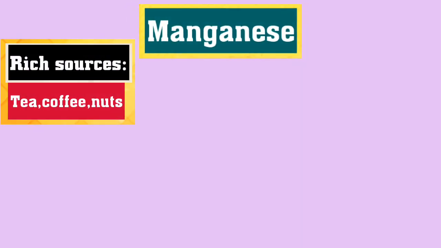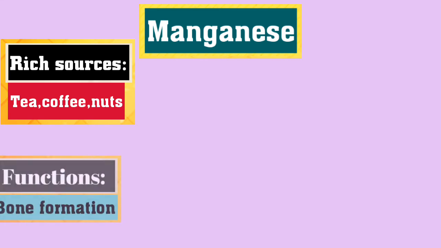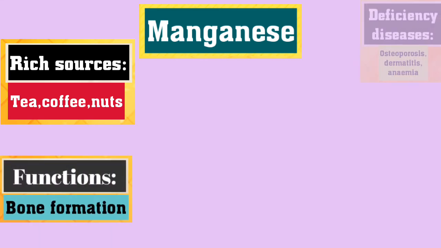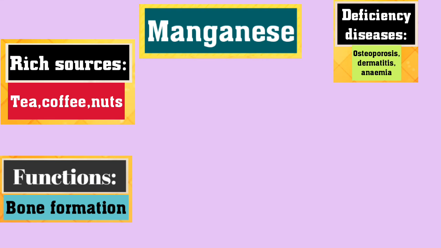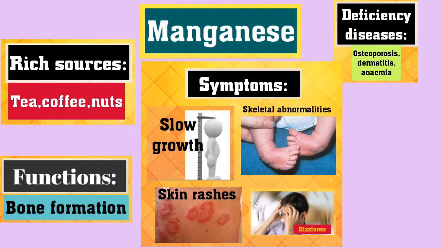The next micromineral is manganese. The rich sources are tea, coffee, nuts. Its function is bone formation. Osteoporosis, dermatitis, and anemia are the deficiency diseases. Their symptoms are slow growth, skeletal abnormalities, skin rashes, and dizziness.